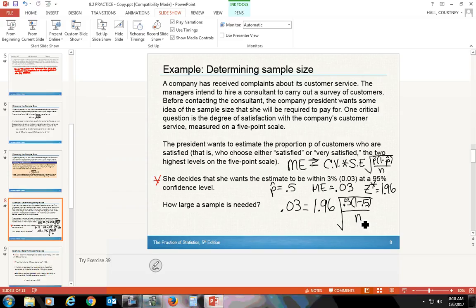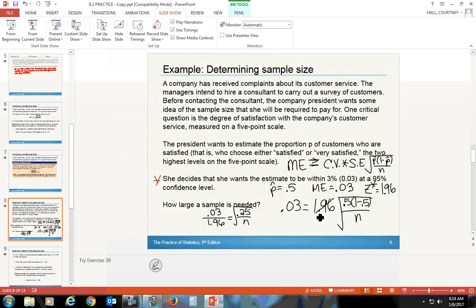So what I want to recommend to you right now is, as you're working the problem out, don't round. Just use your calculator either for storing or for writing it all in without actually calculating it till the very end. So we're going to do 0.03 divided by 1.96 equals the square root of 0.25 over n. So all I've done is just divided both sides by 1.96 so far.